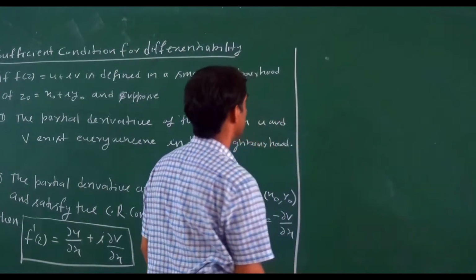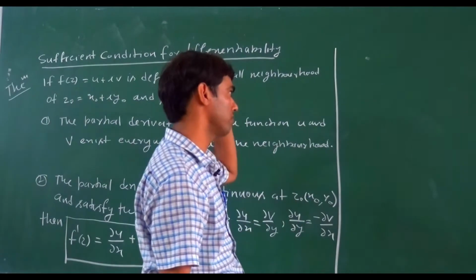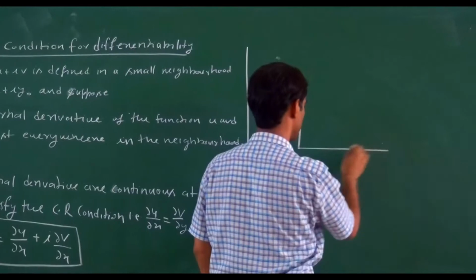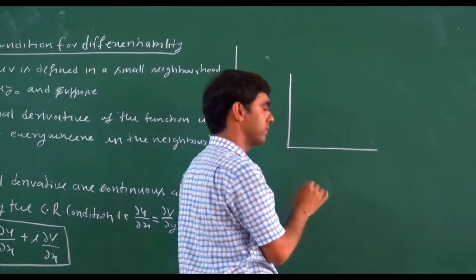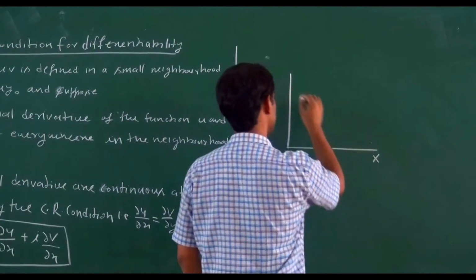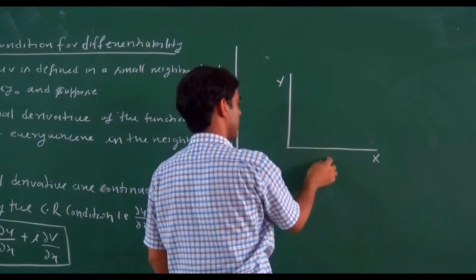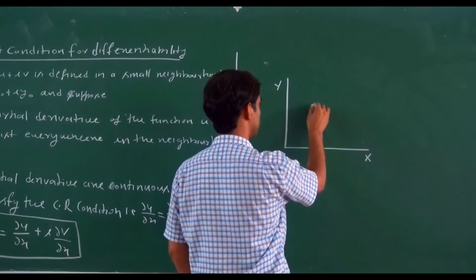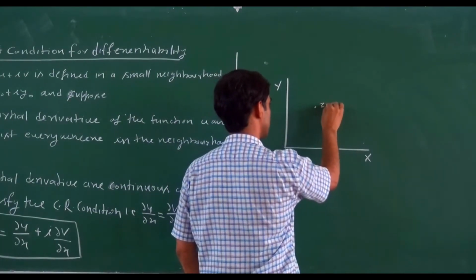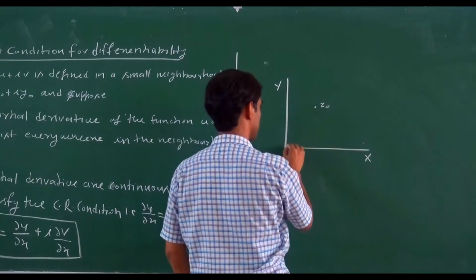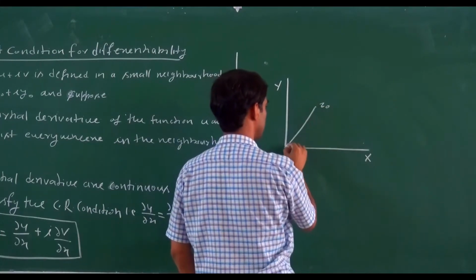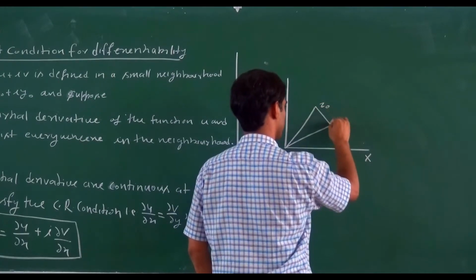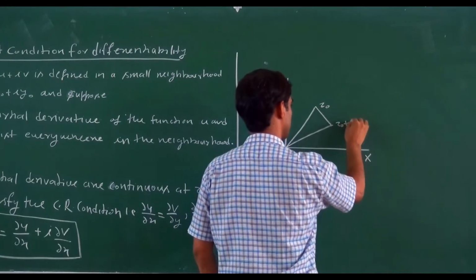Here, before we prove this theorem, first try to understand what this means. Suppose this is the z plane. Here we define the real axis and imaginary axis. Suppose this point is z0, and here is z0 plus delta z.